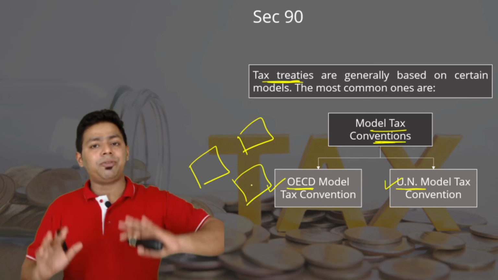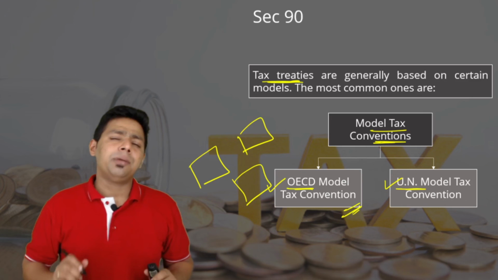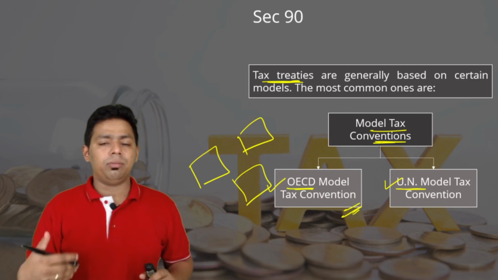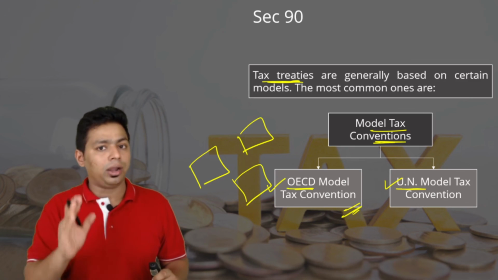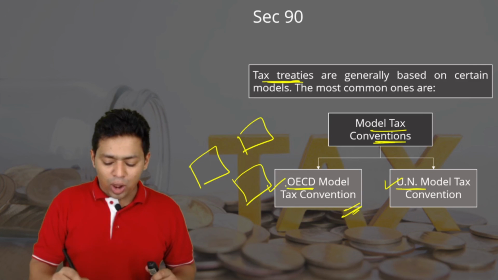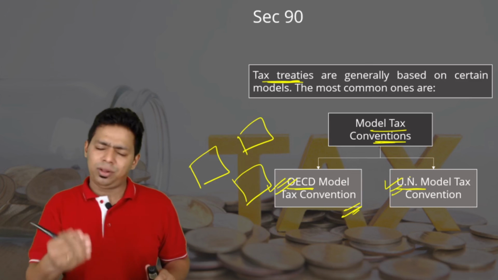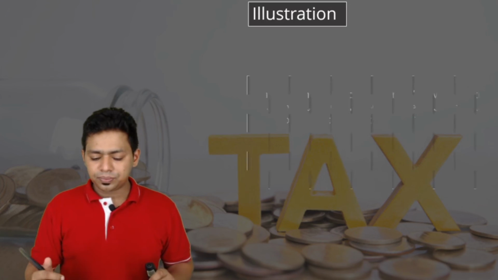Please understand, this is just a standard format. It should not be exactly copied and pasted. But most of the time, to make law simpler and common for a lot of foreigners, it should not be more complicated. Therefore, we try to stick with the standard format. Not only we, every foreign country will try to follow one of the models. And the majority of provisions of these two models are also common. We will discuss these models when the tax treaty chapter starts.